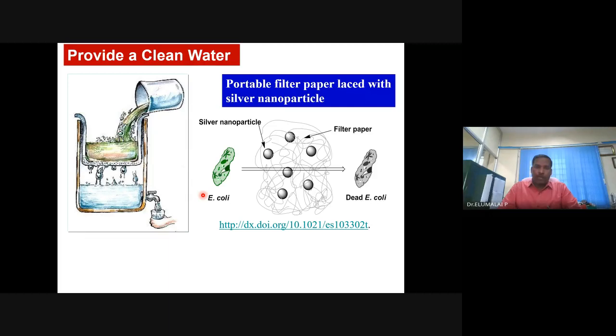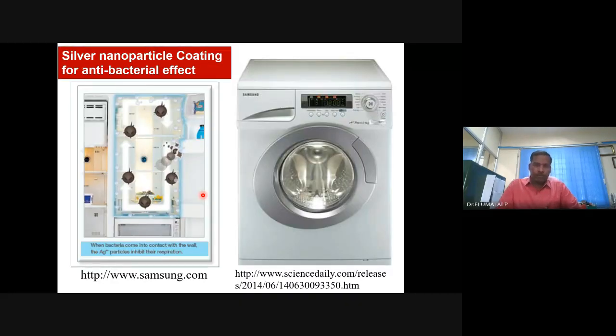Now, silver nanoparticles can be embedded with the filters, maybe filter papers, and can effectively kill this E. coli and such germs or bacteria. Not only that, you would have heard about silver technology, a silver coating that has been applied on the washing machine, your refrigerators, etc. Very much implemented.